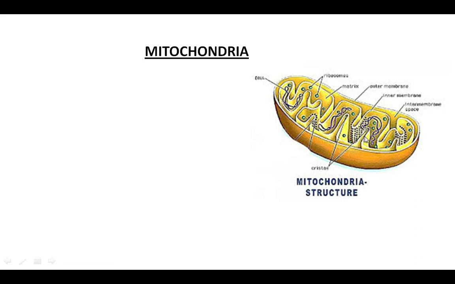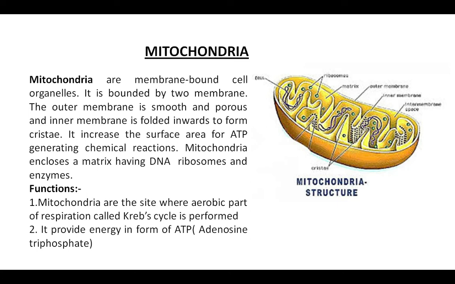The main function I have told you just now, that it is the site of aerobic respiration and stores energy in the form of ATP. Mitochondria help in completing aerobic respiration in all organisms. It has enzymes, DNA and ribosomes for these vital activities.